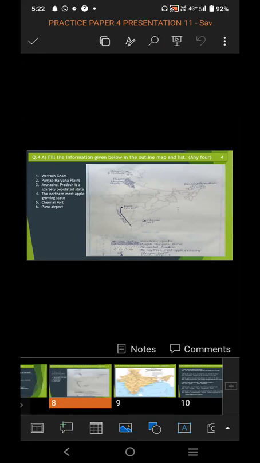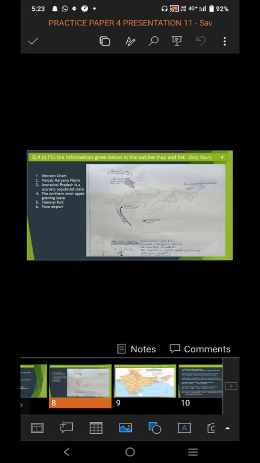You have to fill in the map. And from these 6, you can choose the 4 you know very well, which you can mark without making any mistake. So first you have to read all the 6 options. Choose any 4 that are easy for you to mark. Take the map, fill in the information of your seat number, name, sign, fill all the required information in the map, and then solve the map.